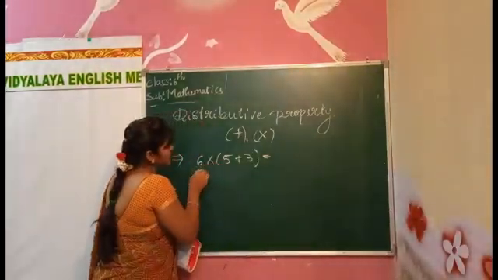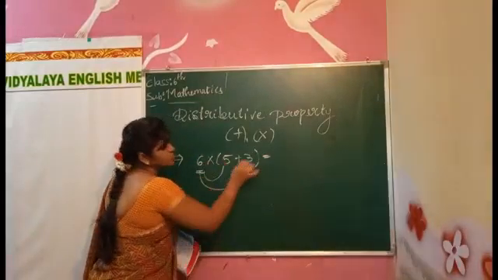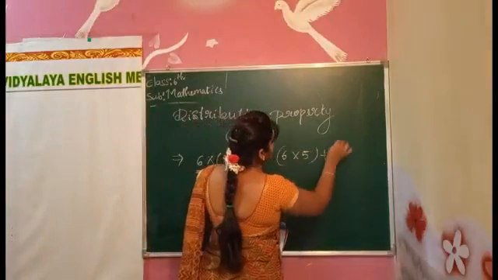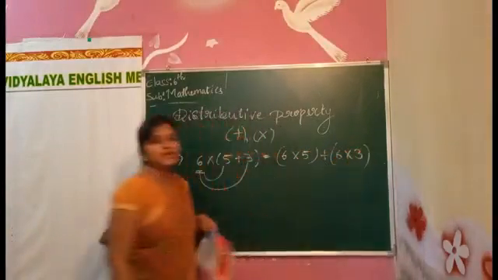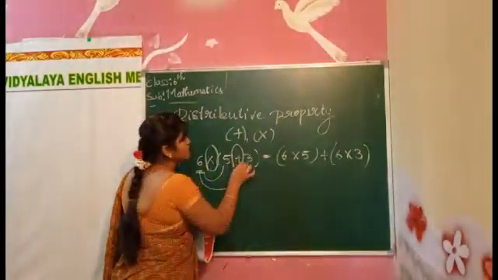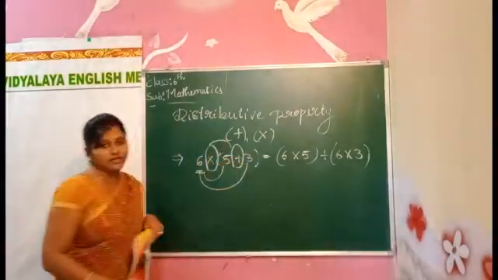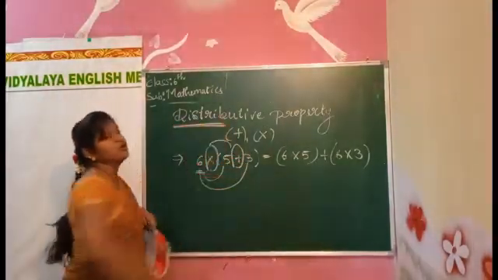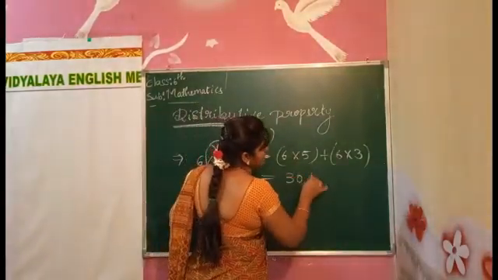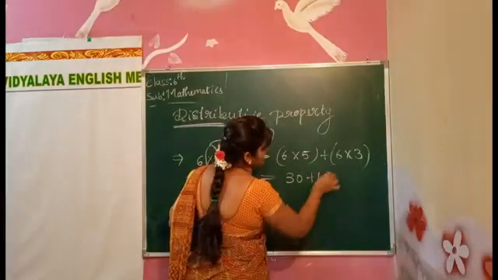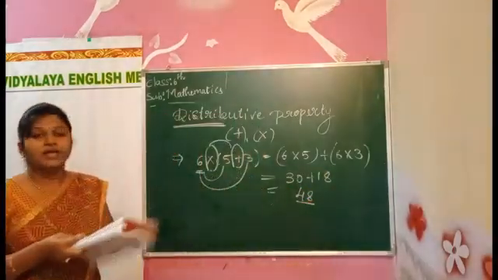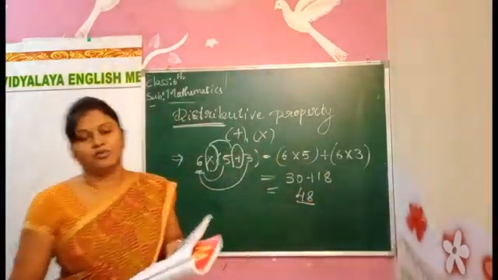I will multiply this with this number first, then with this number: 6 into 5 plus 6 into 3. Here they have given one operation and here one more operation. We are taking two operations together, that's why it is called the distributive property. Now 6 5s are 30 plus 6 3s are 18, we get 48.